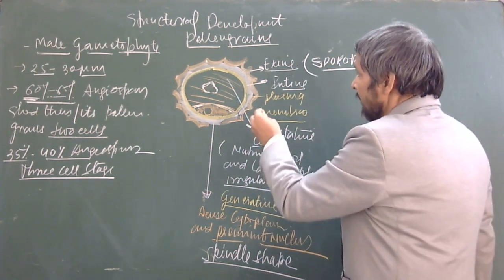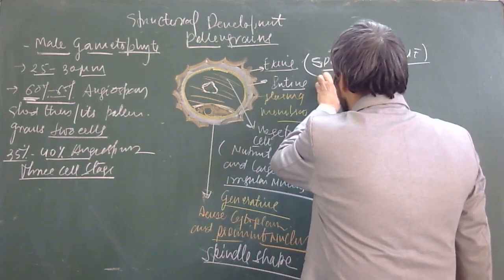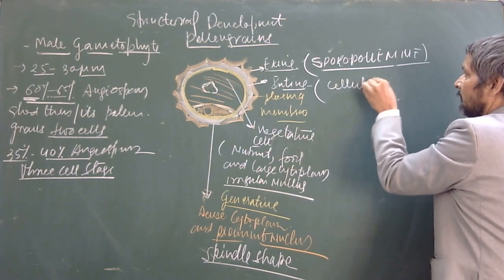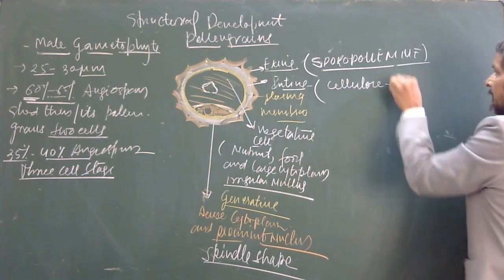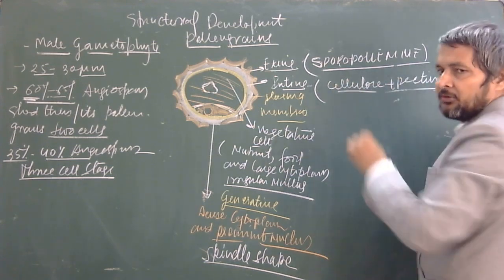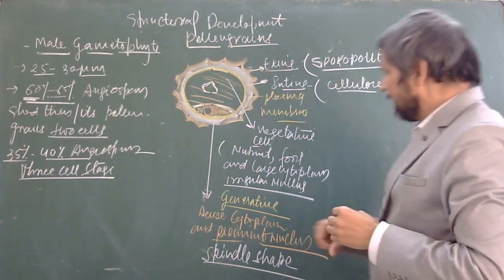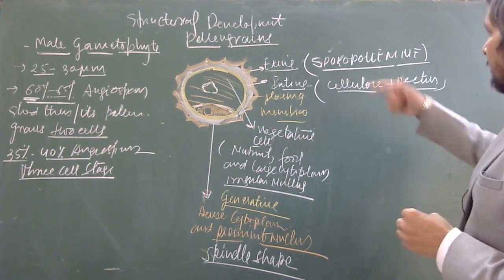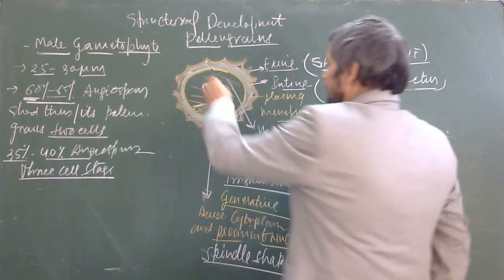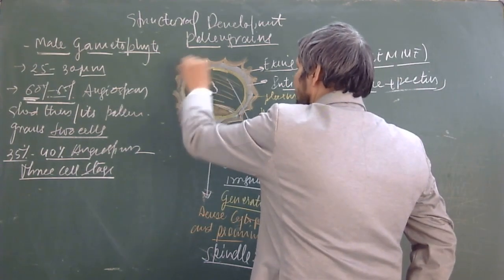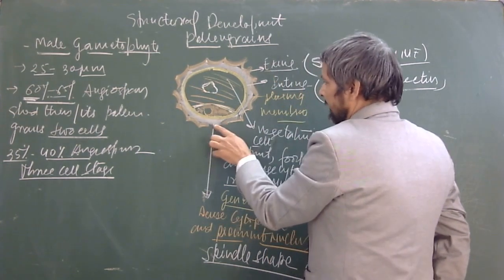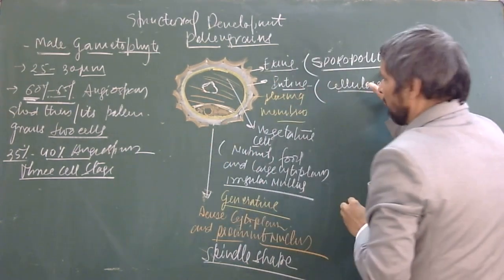And now, beneath the exine, the intine. Intine is made up of cellulose plus pectin. Of course, cellulose and pectin are also very tough in nature and they provide additional support to the pollen grains. And now, on the periphery of the pollen grain, you find a place where the exine is absent, meaning sporopollenin is absent.